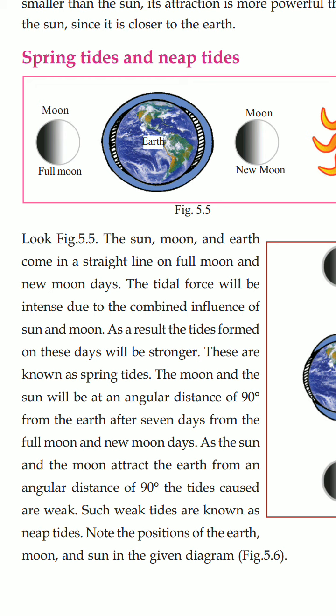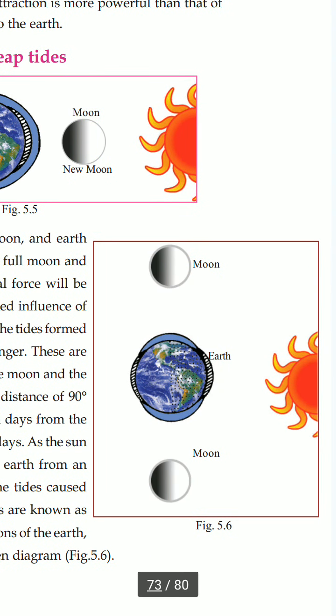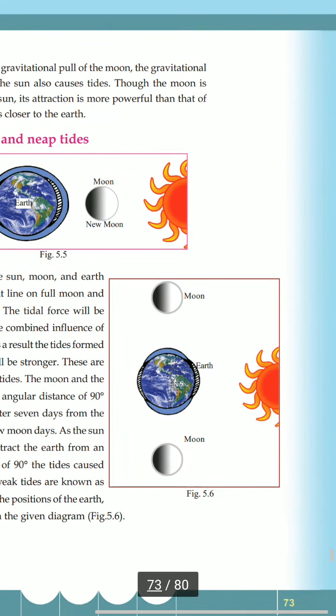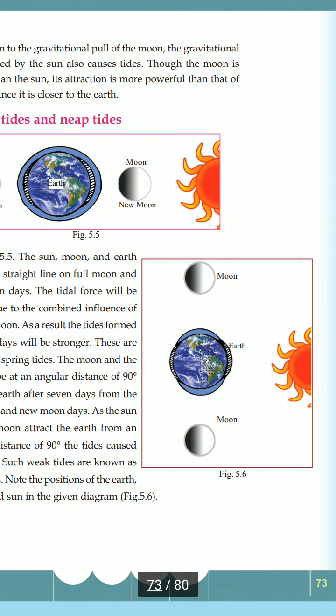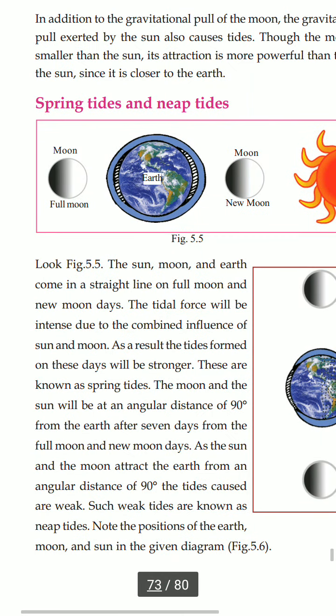The moon and the sun will be at an angular distance of 90 degrees from the earth about 7 days after the full moon and new moon days. The moon and the sun will form a right angle, with the moon on the top and the sun at 90 degrees from the earth, like the right angle you see in maths.